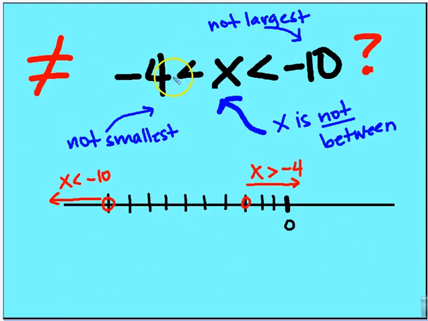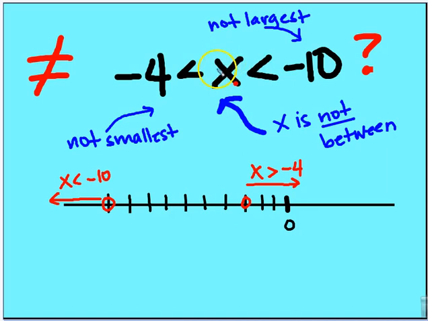Some things that you don't want to do: have the smallest value where the largest value should be. It's not correct placement, and we want the largest value here. And in this case, x is not less than negative 10. I guess I could say x is not less than negative 10 and greater than 4.